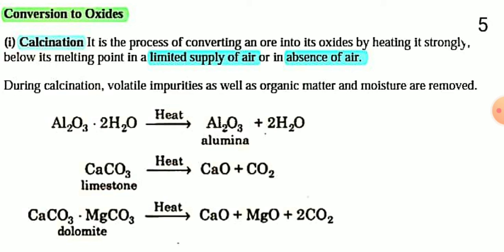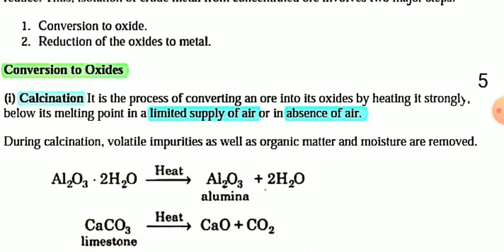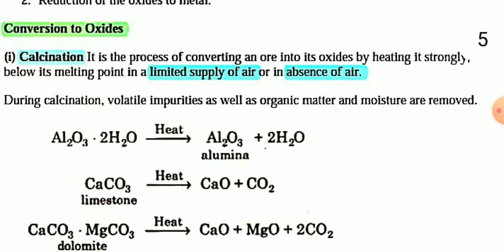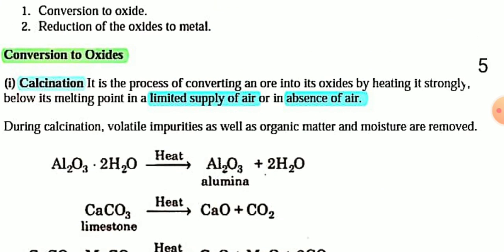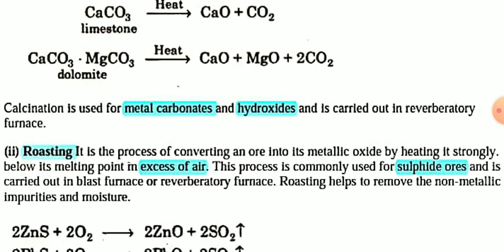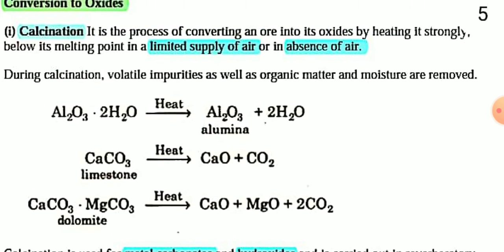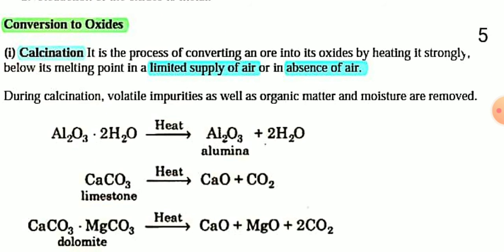Okay, so in the conversion of metal ores into metal oxide, you have to convert the metal ores into metal oxide, and the processes involved in this step are calcination and roasting. So conversion to oxide. The first method is calcination.